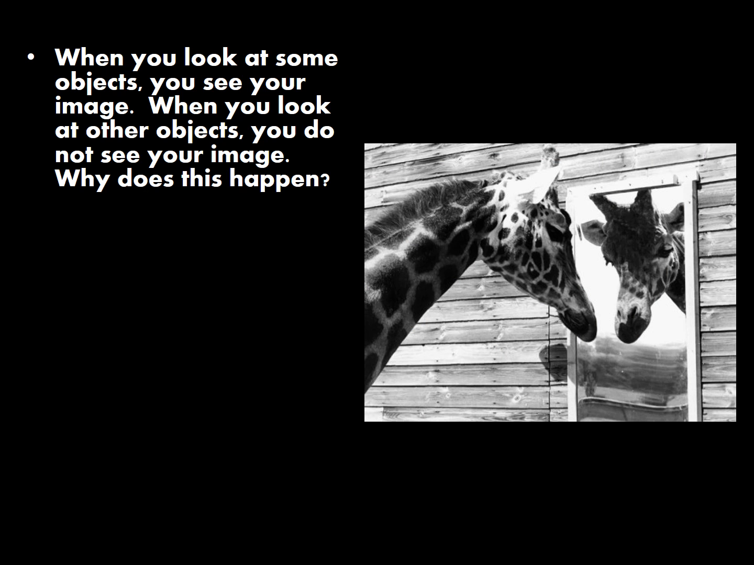When you look at some objects, you can see your image. Like in the picture here, you can see the giraffe looking at their own reflection. However, when you look at other objects, you do not see your own image. Why does this happen?